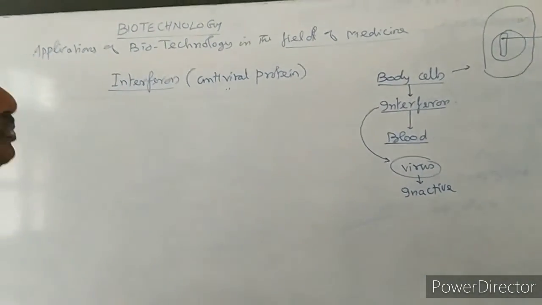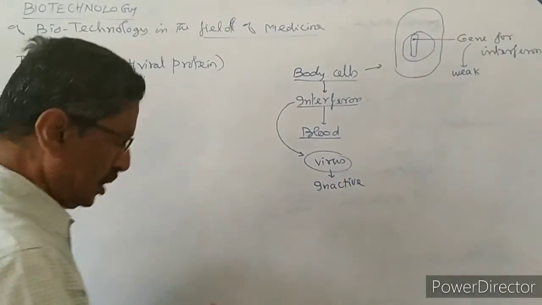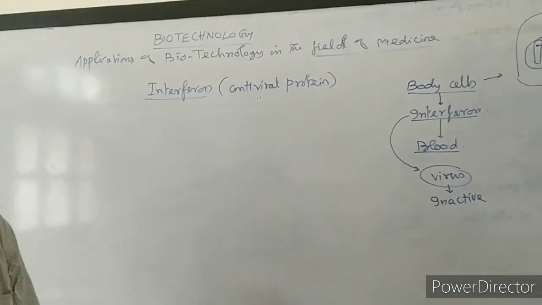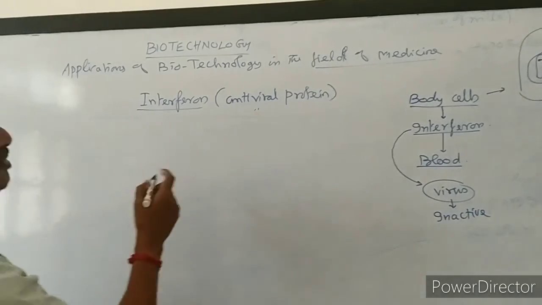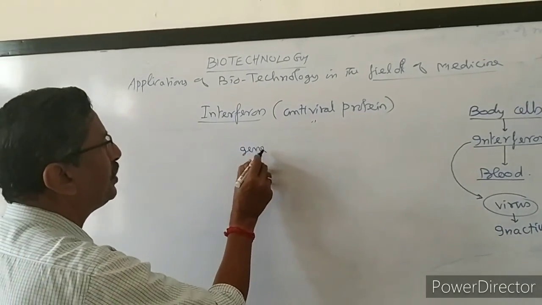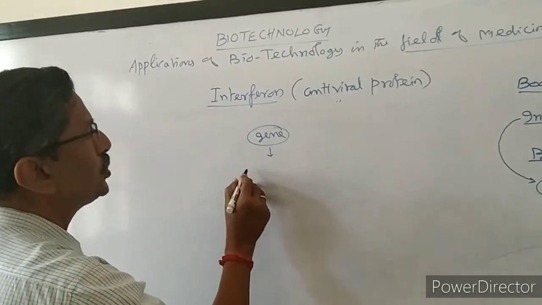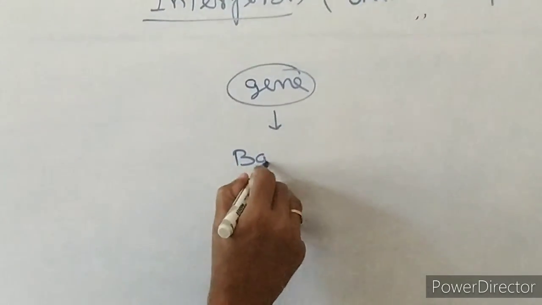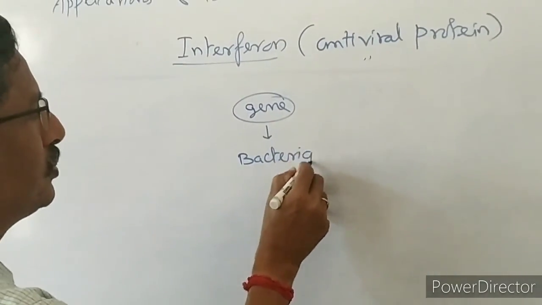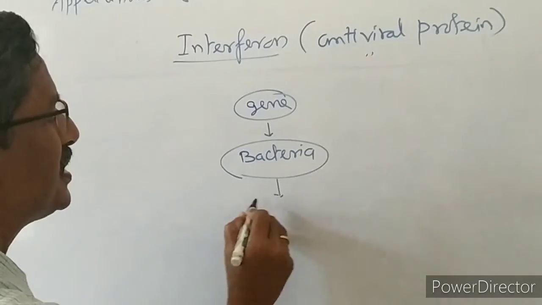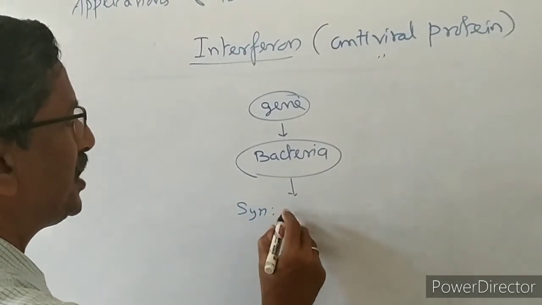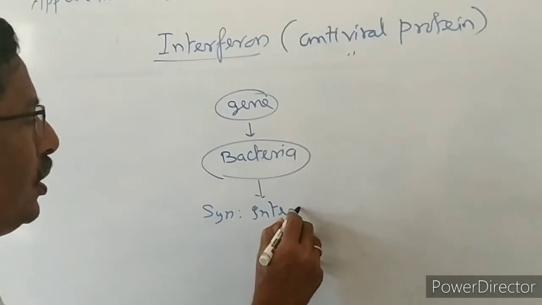So what they will do, they will take the gene and introduce the gene, like the previous one, into microorganisms like bacteria. So the bacterial cells are synthesizing, manufacturing interferon.